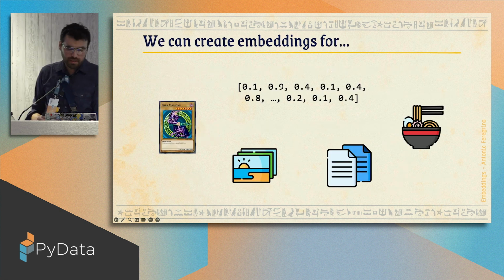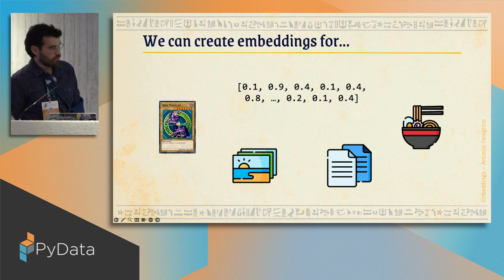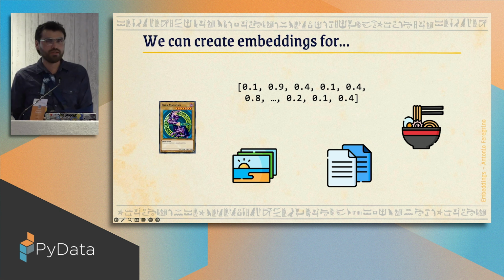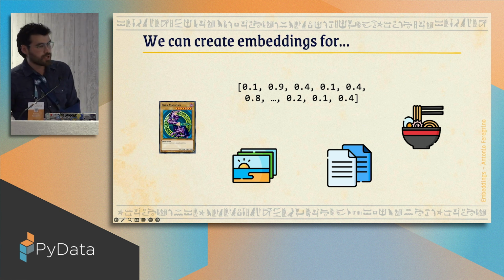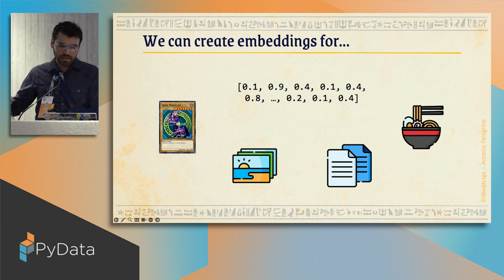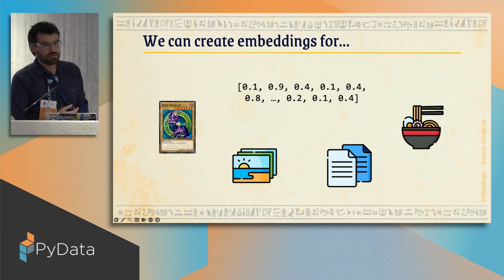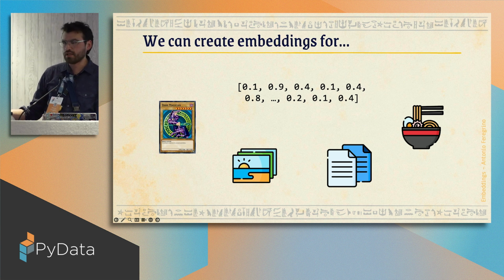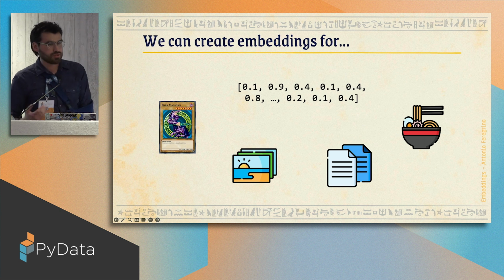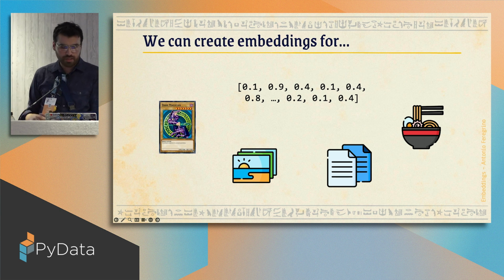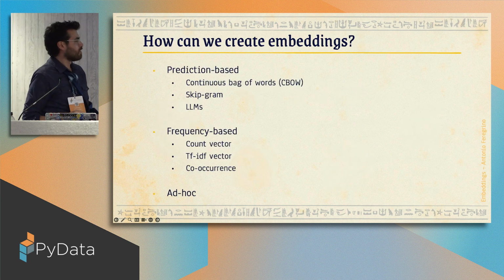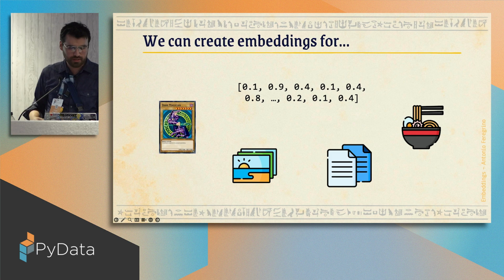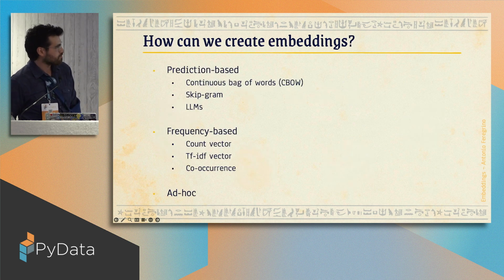The cool thing is that we can create embeddings for cards, we can create embeddings for images, we can create embeddings for text documents. That's actually very relevant. In this conference, I've seen like 1,000 talks about graphs. Most of them rely on embeddings to work. Surprisingly, you can also create embeddings for food recipes. If you have seen companies like HelloFresh or Blue Apron, most likely they're working with recipe embeddings to give you recommendations on what to eat next. And if we have time, I can show you how to create embeddings for recipes if you want.